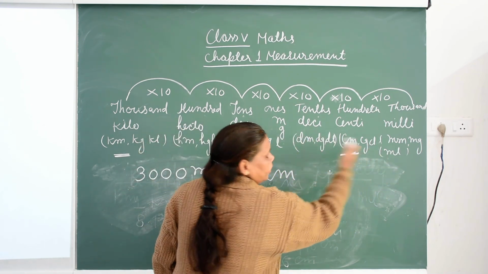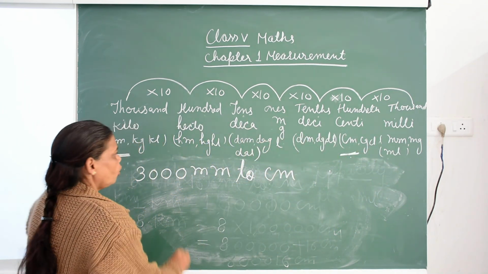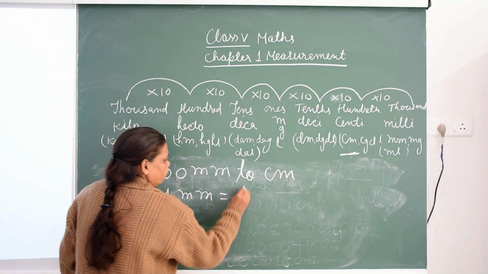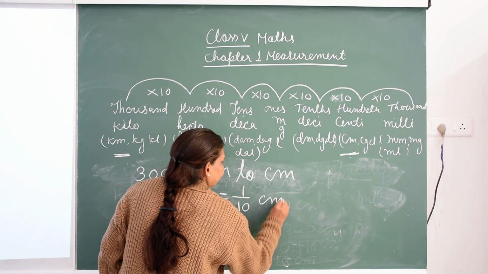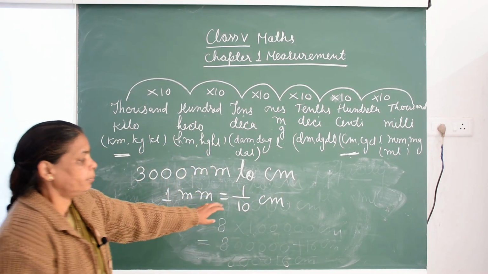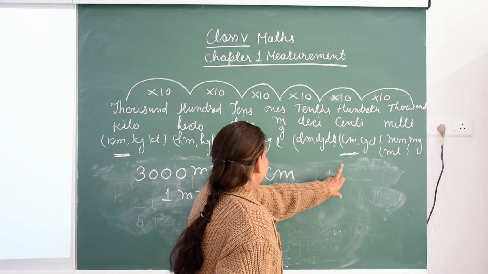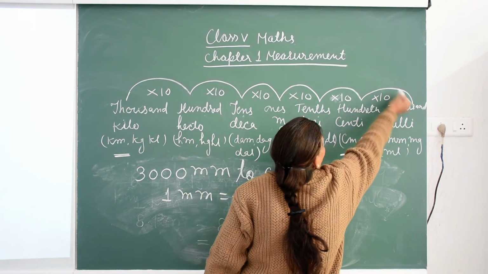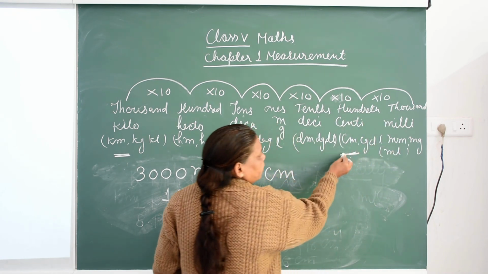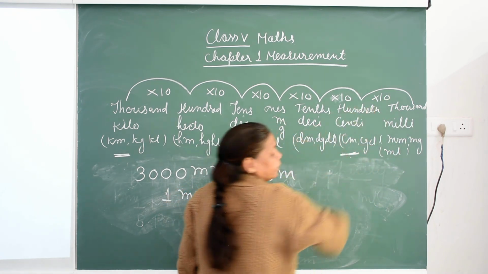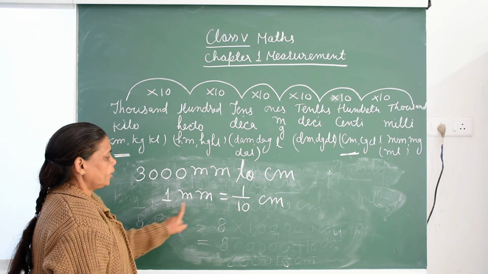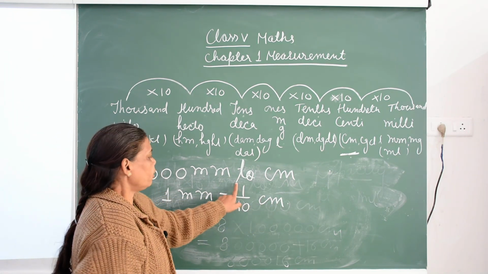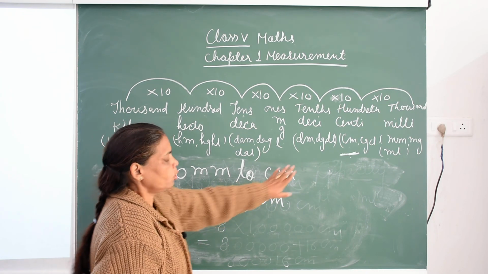अभी हमको इस साइड से इस साइड चेंज करना है. Then 1 millimeter is equal to 1 upon 10 centimeter. So here one jump only. Here millimeter and here centimeter. We have only one jump here. So 1 millimeter is equal to 1 upon 10 part of a centimeter. Why we put here 1 upon 10? Because we have to divide it.